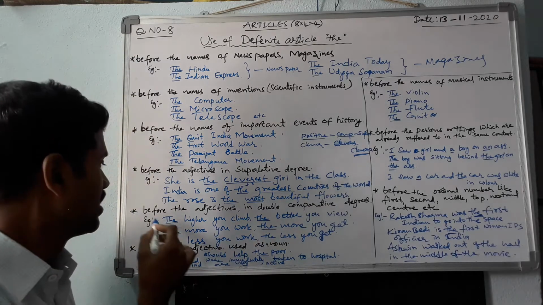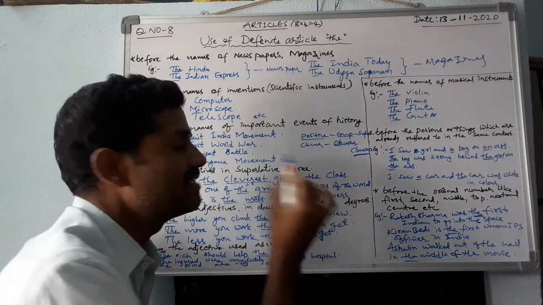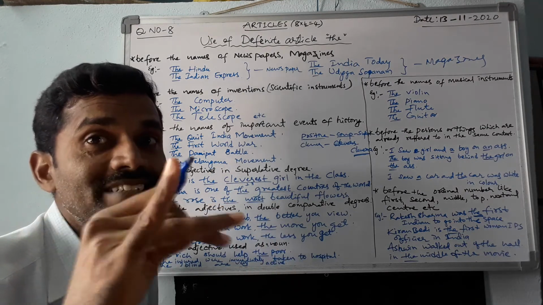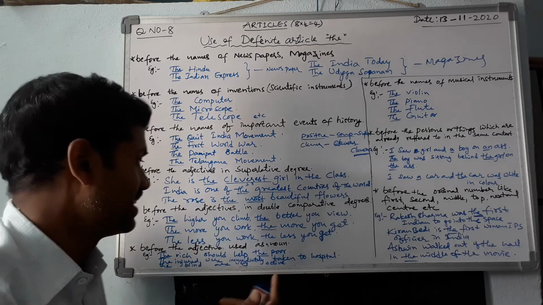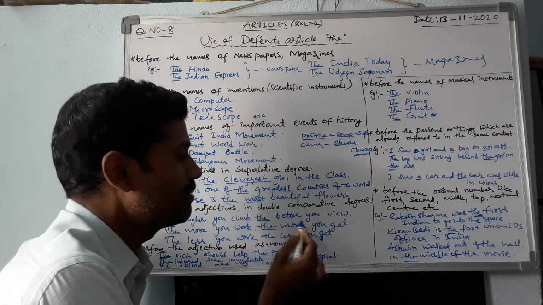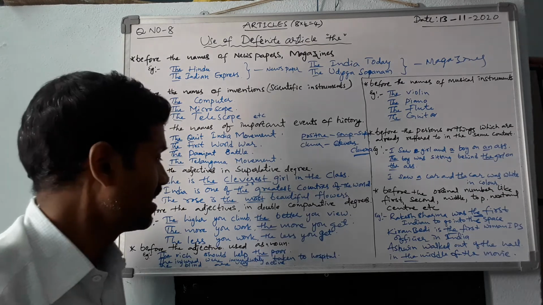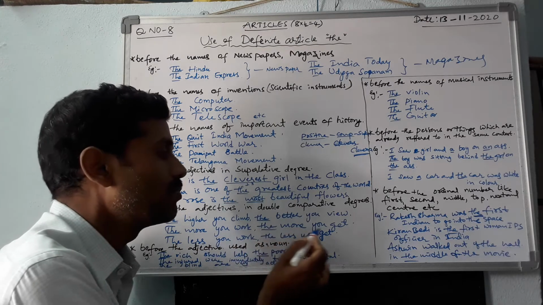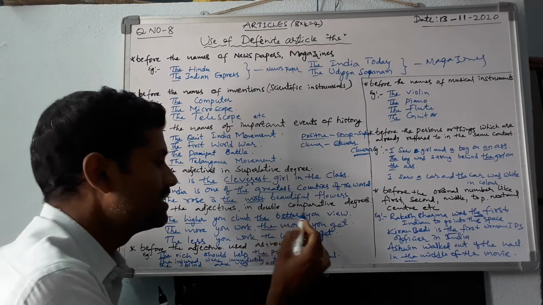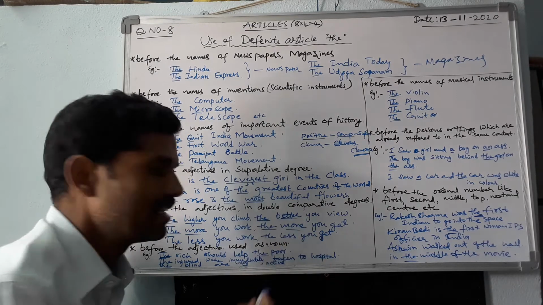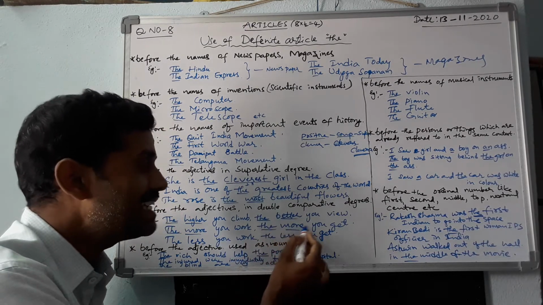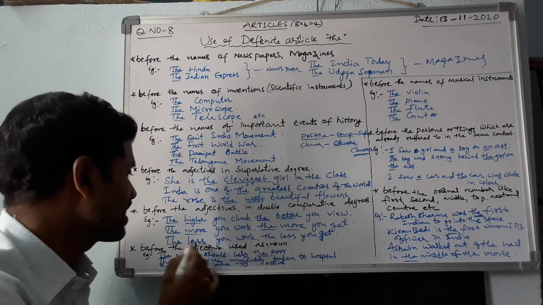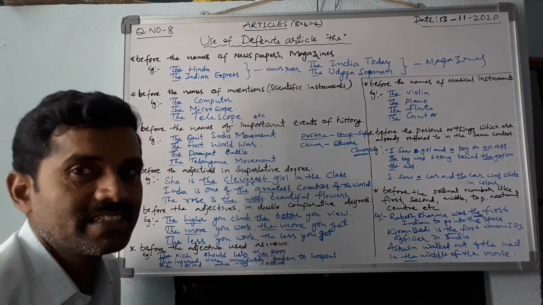Next, before the adjectives in double comparative degrees. In the same context, when we use double comparative degrees, before those comparatives we should use the definite article the. For example, the higher you climb, the better you view. And the more you work, the more you get. Here higher, better, more and more are comparative degrees. So when we use comparative degrees doubled in the same context, the is used. The less you work, the less you get.